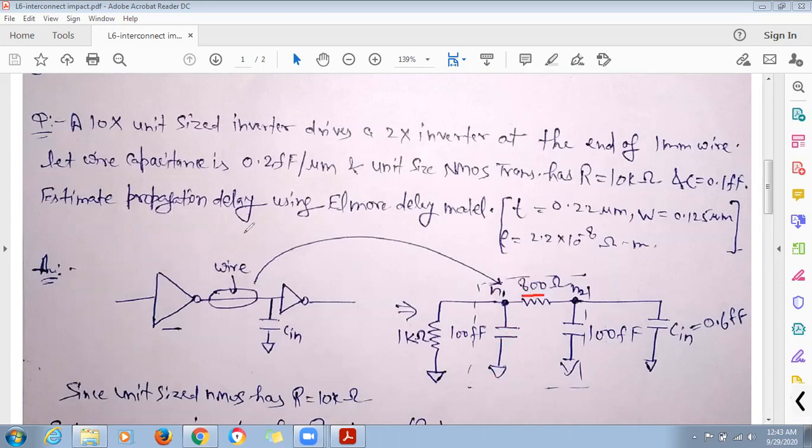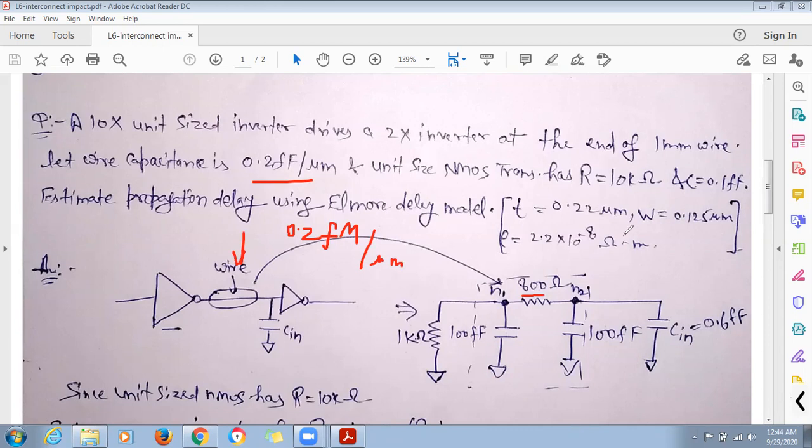Now what is the capacitance of the wire? The capacitance of wire is given as 0.2 femtofarad per micrometer. So the capacitance of a 1 micrometer wire is 0.2 femtofarad. What is the length of the wire?